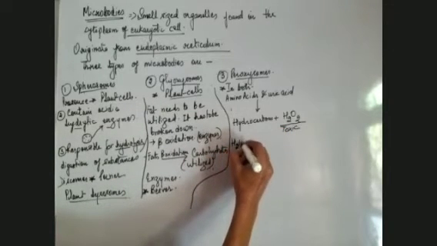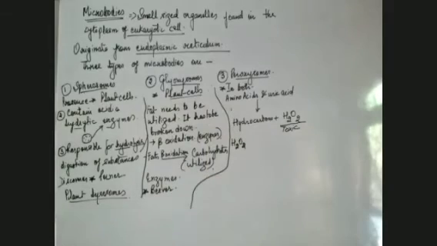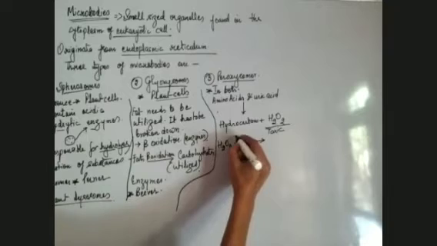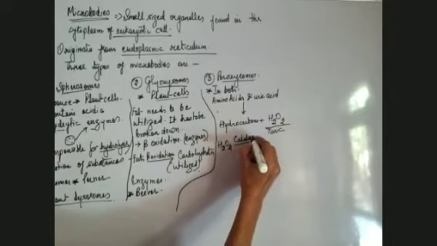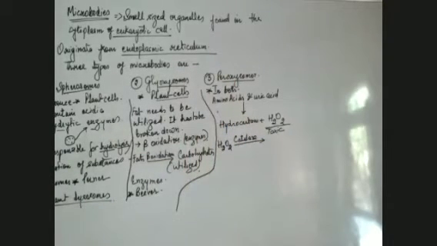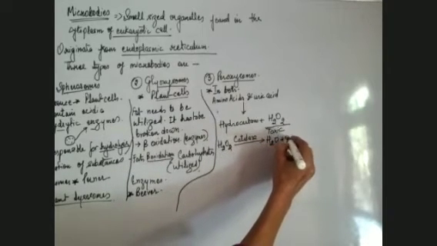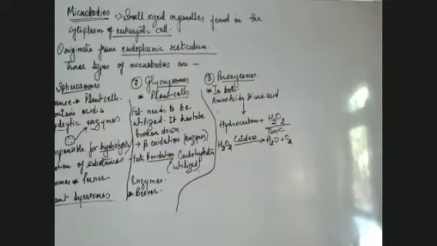This hydrogen peroxide, in the presence of the enzyme catalase, which is present in the peroxisome, is converted into H2O and O2. Immediately, this is converted into H2O and O2. And this conversion is brought about by catalase, which is present in peroxisome. So this is the important function of peroxisome.